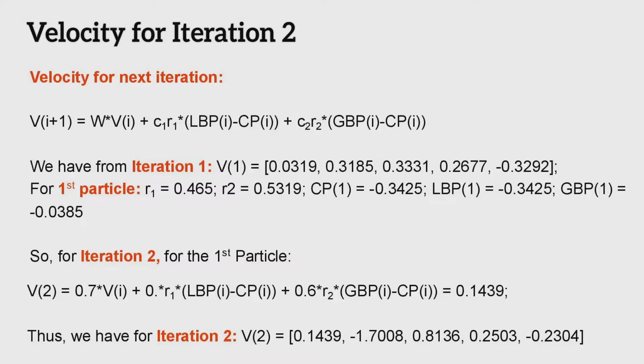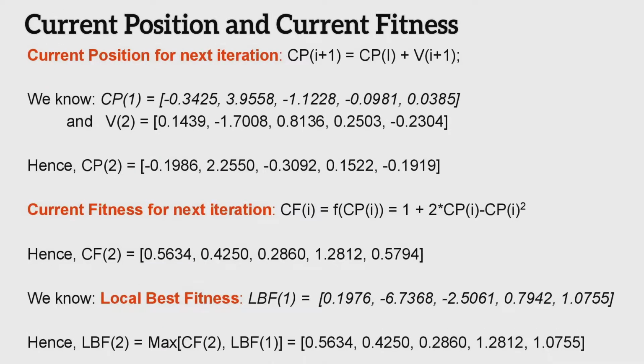For iteration 2, the velocity for the first particle can be calculated by inputting the above values. Now, we can follow the same process for finding the velocity of all the particles. We can find the next current position by adding the current position with the next velocity. Current fitness can be obtained by inputting the x values into fx.